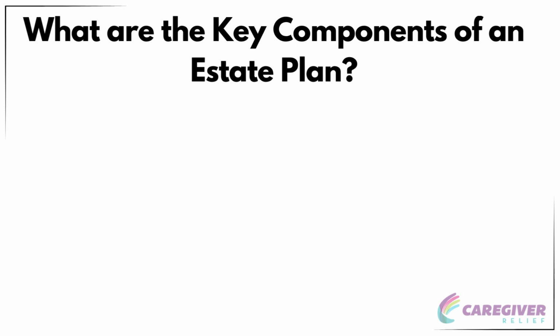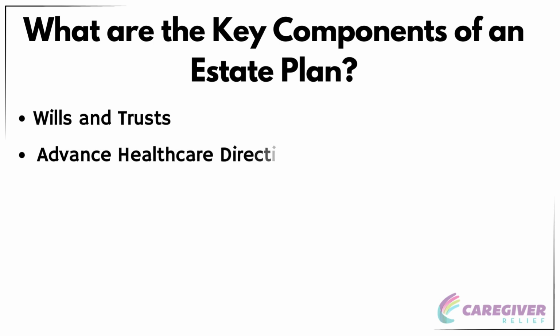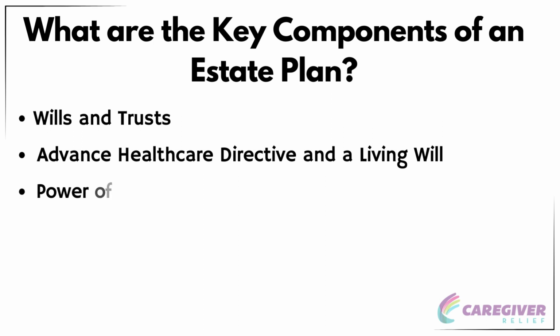What are the key components of an estate plan? Wills and trusts. These estate planning documents specify how you want your assets distributed after your death. A revocable living trust, for instance, can help avoid the probate process. Advance healthcare directive and a living will. These documents outline your wishes for medical care if you're unable to make decisions yourself. Power of attorney. This gives someone the authority to handle your legal and financial affairs if you're unable to do so.